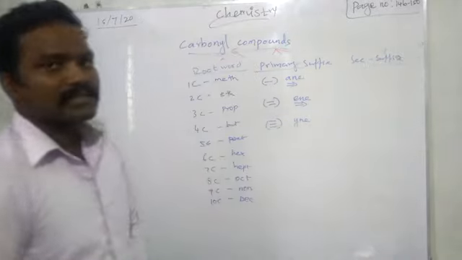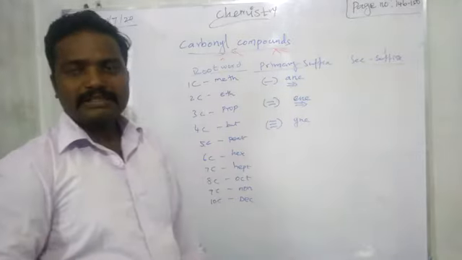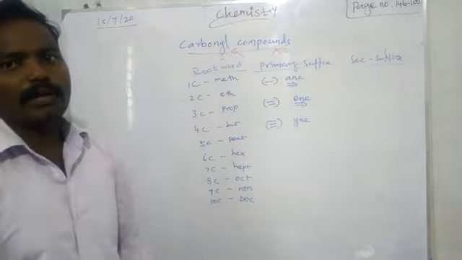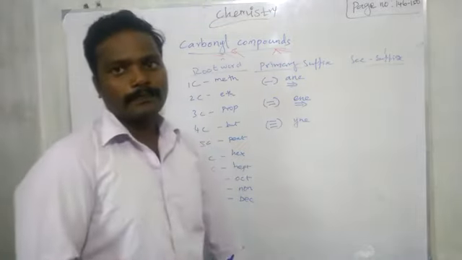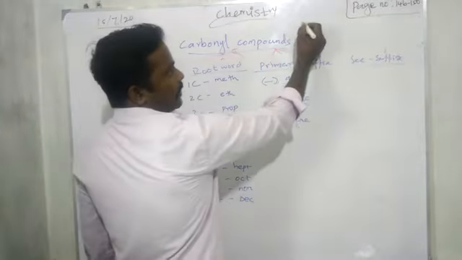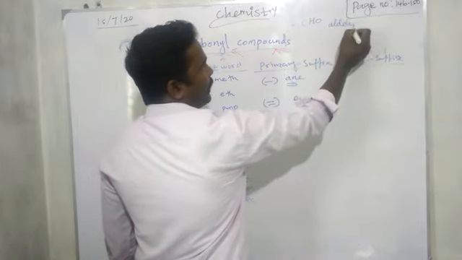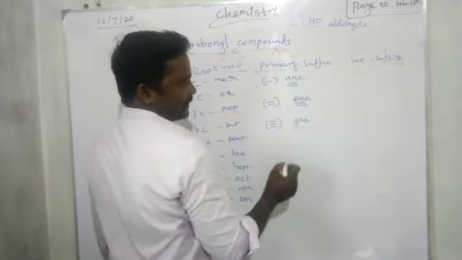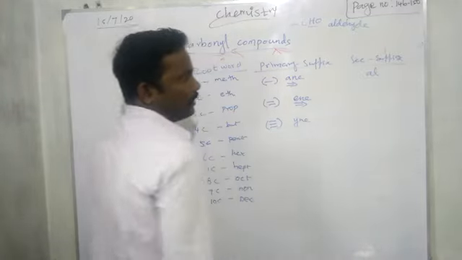What is the secondary suffix? We want to find whether the compound is an aldehyde, ketone, or acid, so for that we write the secondary suffix. We know the aldehyde functional group: the CHO group present means aldehyde. If the aldehyde group is present, at the end we add al.